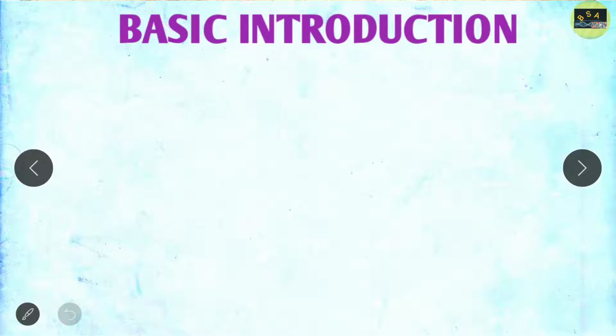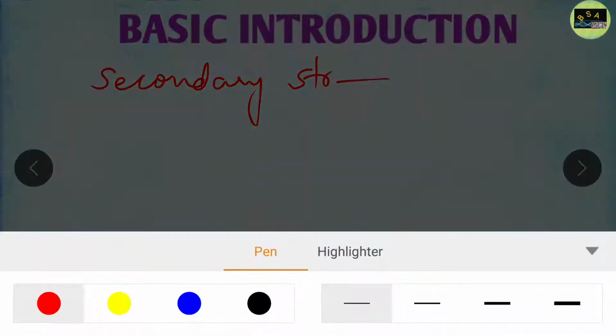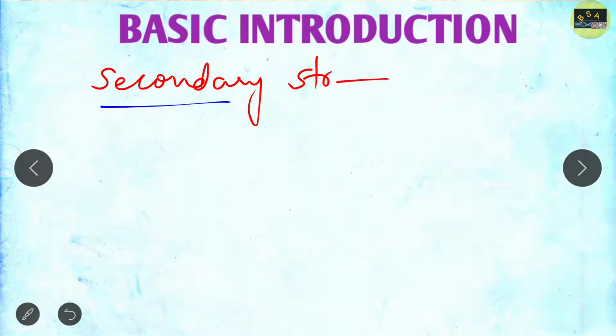First of all, we should discuss what we mean by protein secondary structure. Basically, protein secondary structure refers to any segment of a polypeptide chain.